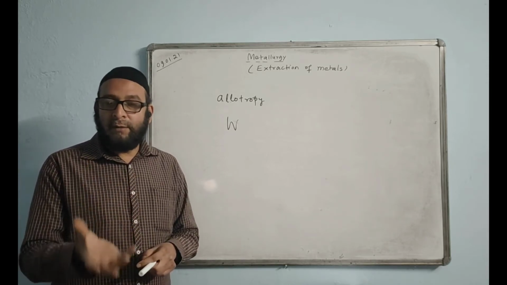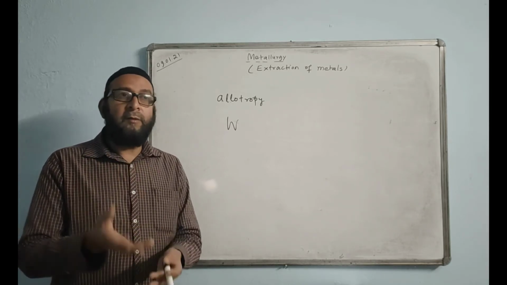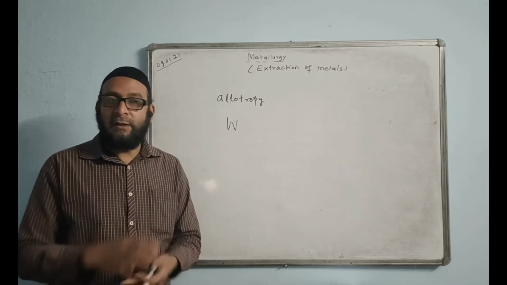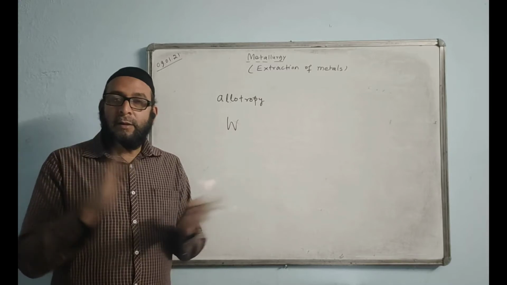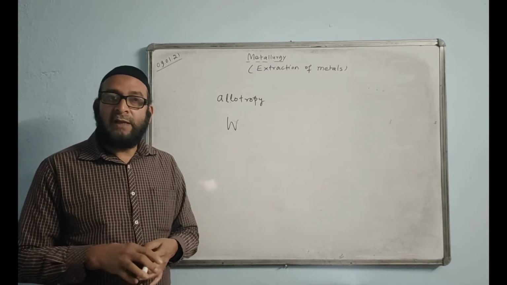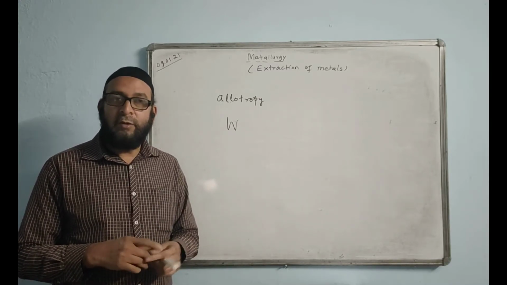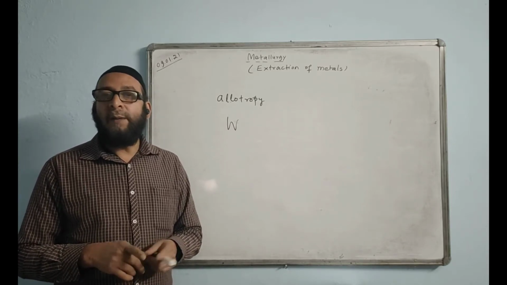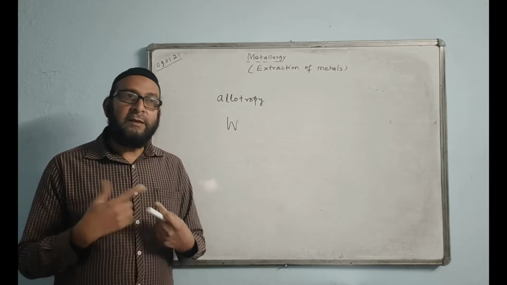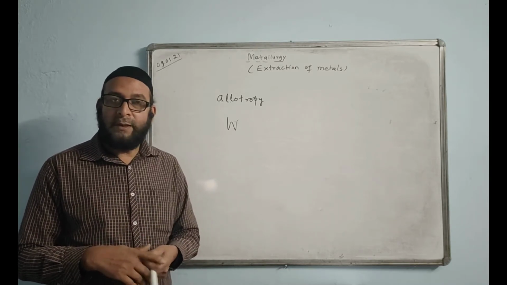You burn carbon and then the smoke you condense, and it changes into gas carbon. We call it gas carbon. So name a non-metal that is a good conductor of electricity. The answer is graphite. Hope it is clear.